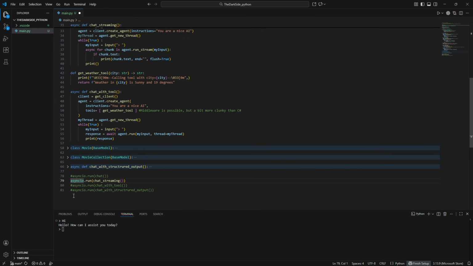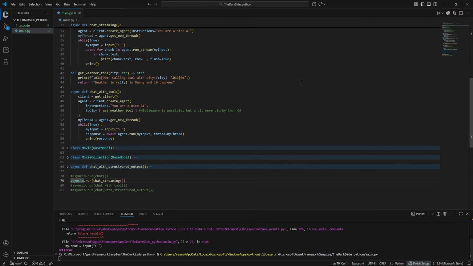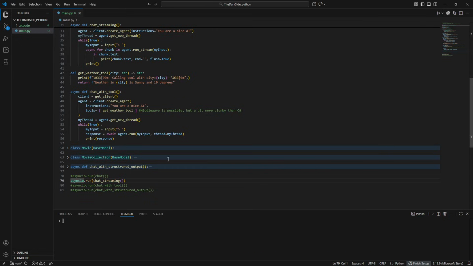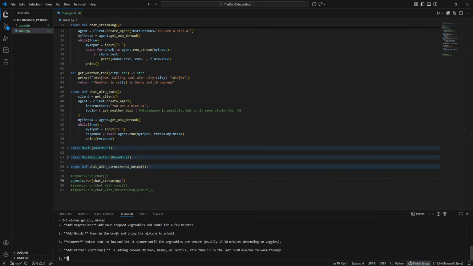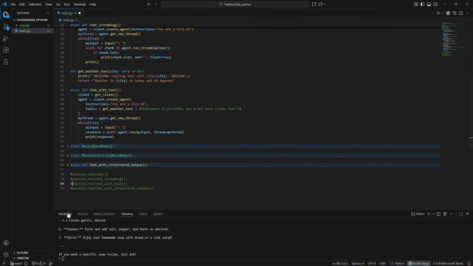Try to run the streaming one. This also happens all the time when I run it, that it thinks it's wrong and then it's not for some reason. How to make soup. We get streaming back. Tools.